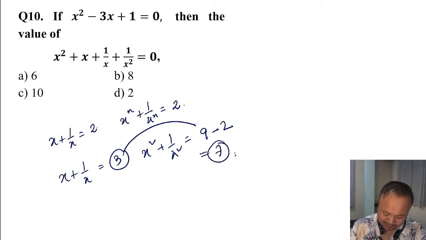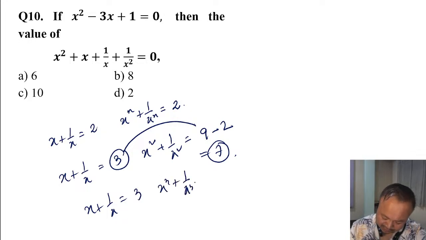And x cube plus 1 by x cube is 3 cube, 27, minus 3 into 3, that is 9, that is 18.